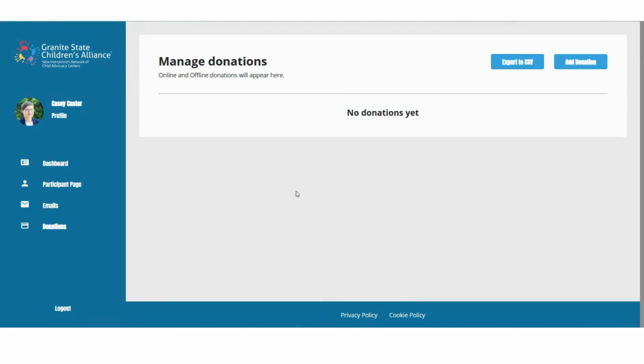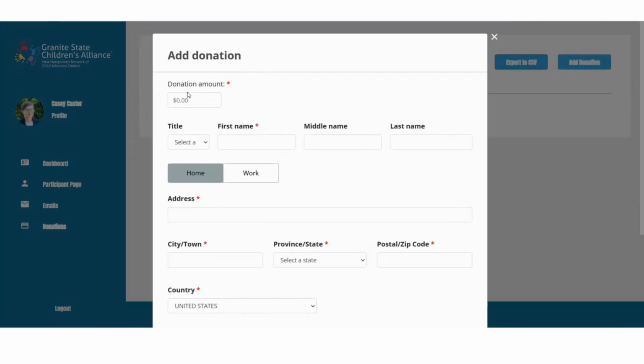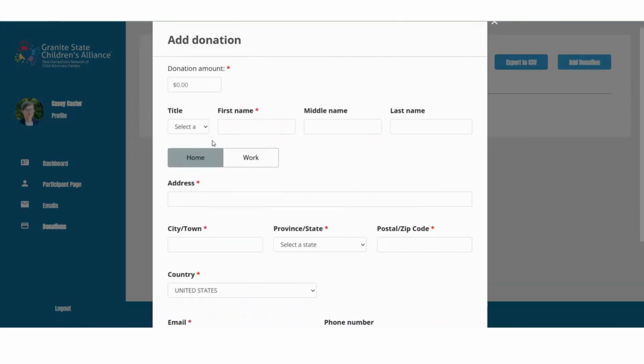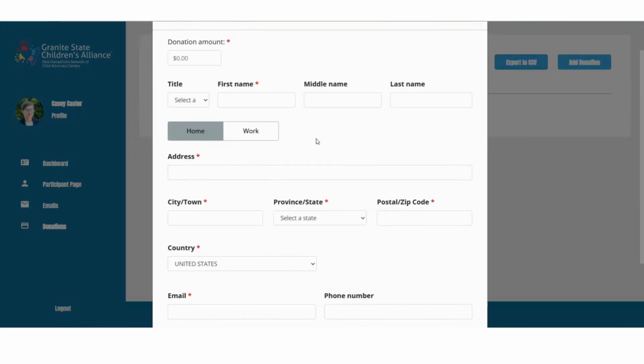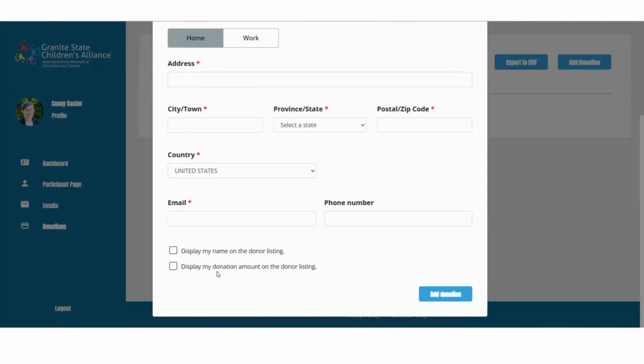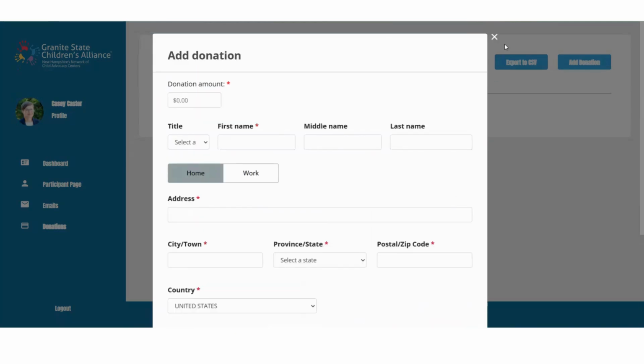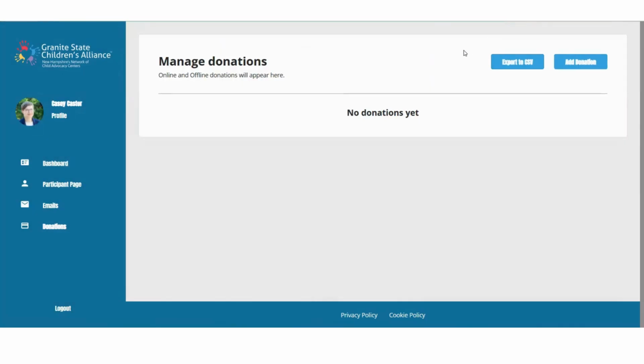If you get offline donations, for example, if you collect $50 in cash from someone, you can actually go into your profile, click on donations and click add donation, and you can enter a donation amount. You can put who it's from, whether it's a business or an individual, and you can add that to your page. That will be important to make sure that those offline donations that you receive count towards your fundraising minimum.